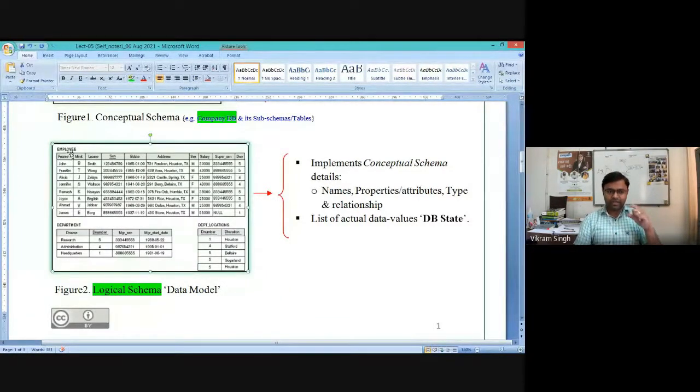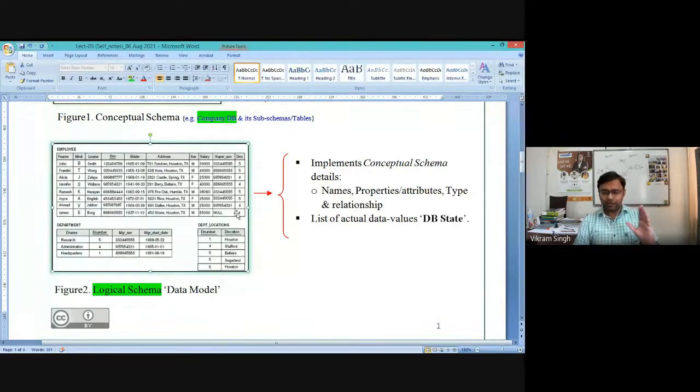This first database table is of employee. There the same set of attributes are placed. Similarly for department, similarly for department location. But along with the possible set of attributes, we have captured the possible list of values also, right? So you can broadly see that a data model or maybe logical schema gives you an idea about the possible values along with the conceptual schema level details.